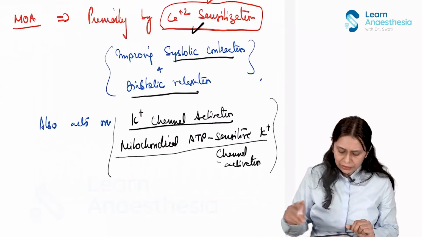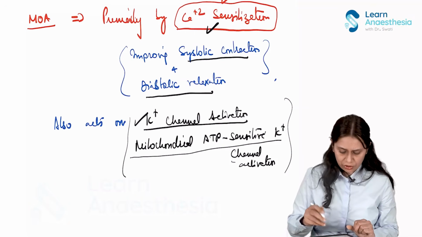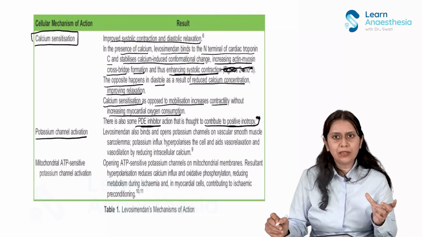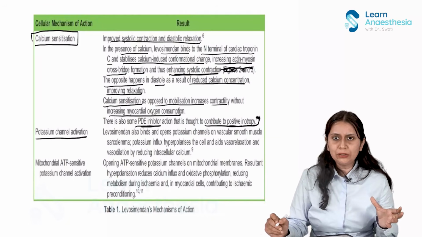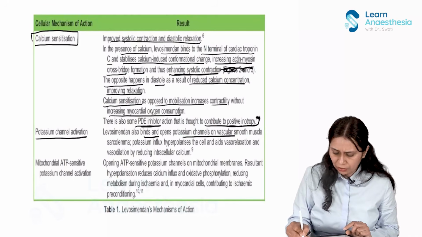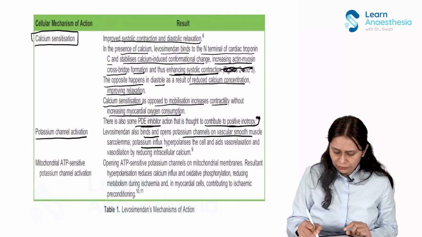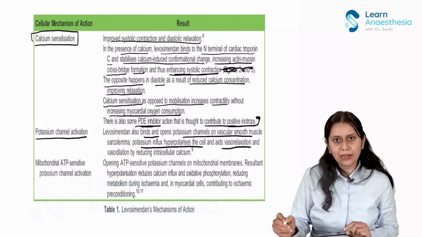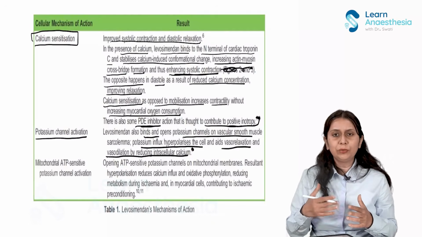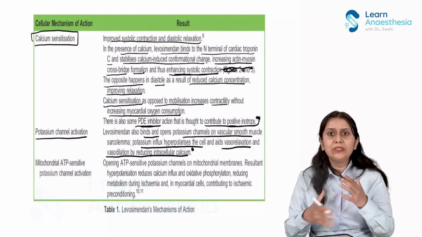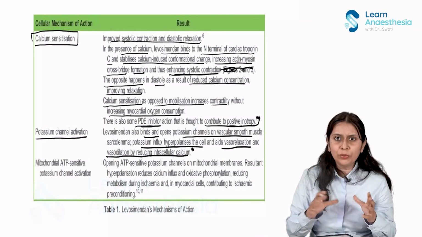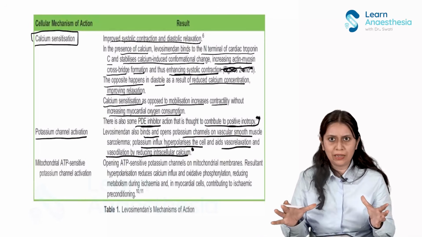Okay. Then the second channel which it was acting on, potassium channel activation. This potassium channel is on the vascular smooth muscle. So activation causes vasodilatation. It also binds and opens the potassium channel on vascular smooth muscle. Potassium influx hyperpolarizes the cell and aids in vasorelaxation and vasodilatation by reducing the intracellular calcium. So basically, like dobutamine, which is increasing the inotropy and causing vasodilatation, levosimendan is also producing the same two effects, but by a different mechanism.